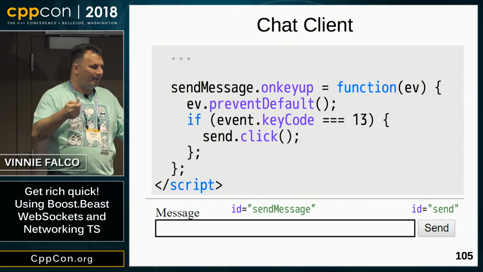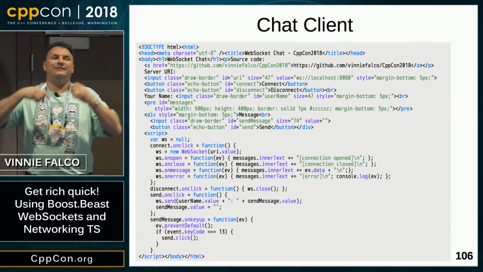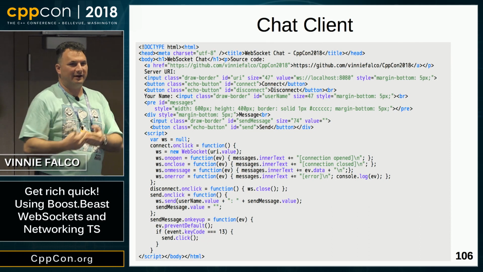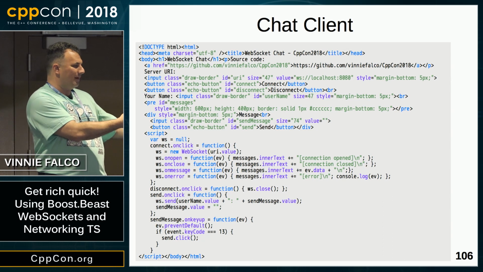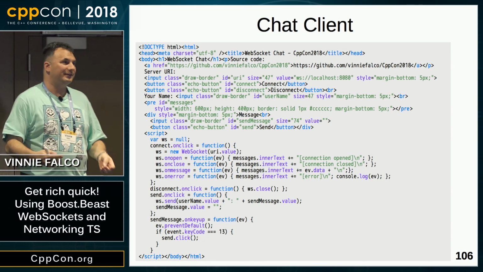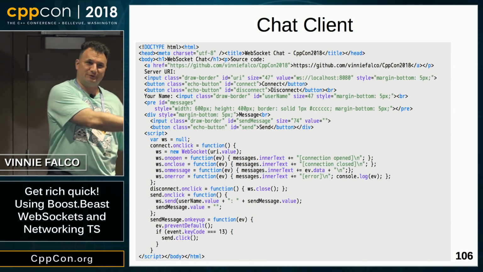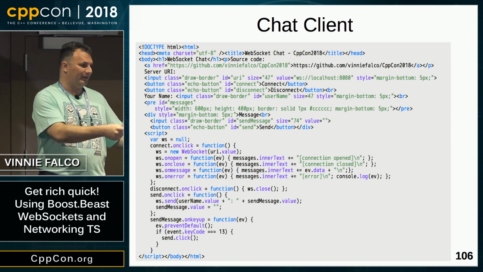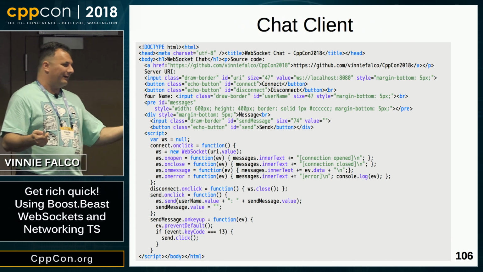So believe it or not, this slide shows the entire client. This is a full client that's WebSocket enabled. This is one HTML file that you can find in the repository. This includes the graphics and the user interface. It includes the edit box. It includes the JavaScript code, everything. This is the client. I think that's pretty amazing how small it is.